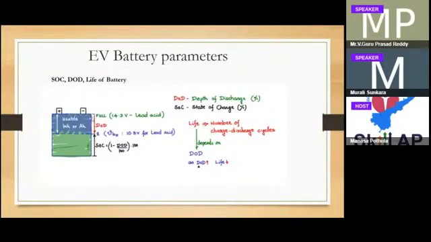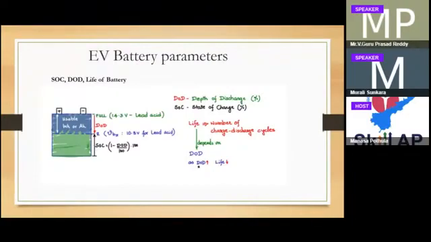Suppose you take 100% fully charged, only 70% or 80% can be discharged, depending on the battery. If you take a lead acid battery, it can go around 70%, and it cannot go beyond this. Once it comes to 10.8 volts, the battery is fully discharged. So we have to see what the depth of discharge is.